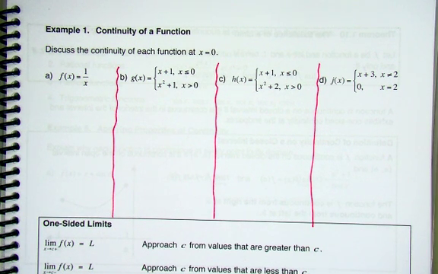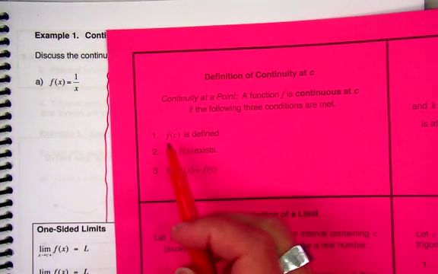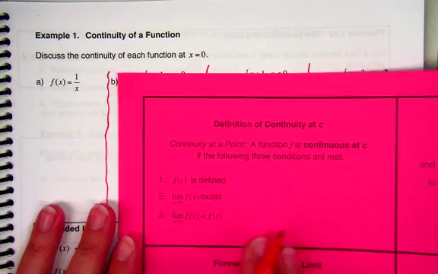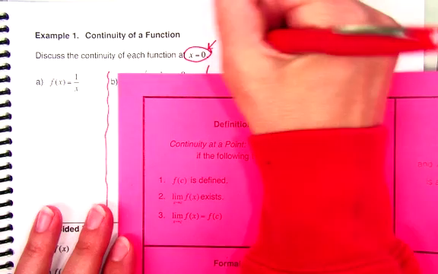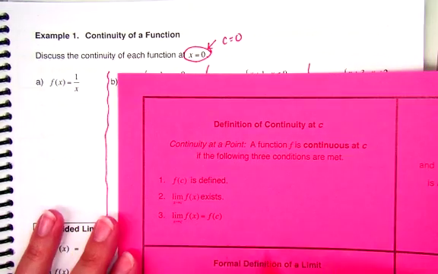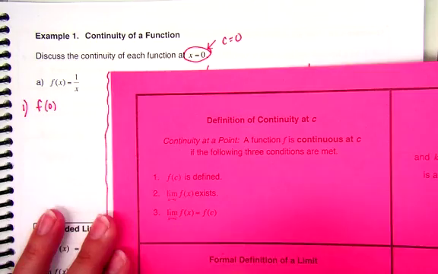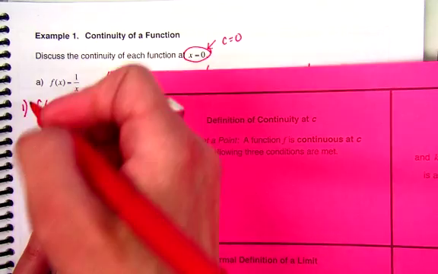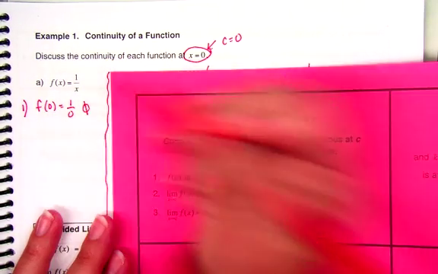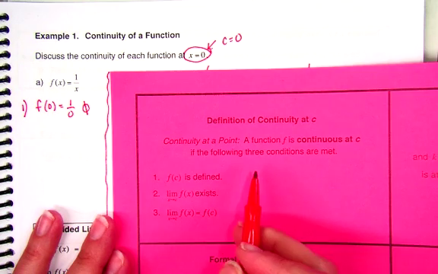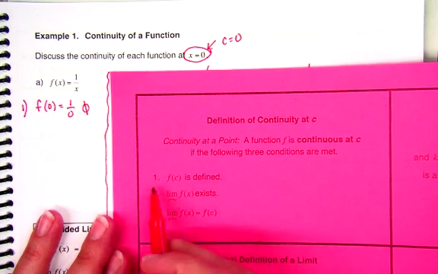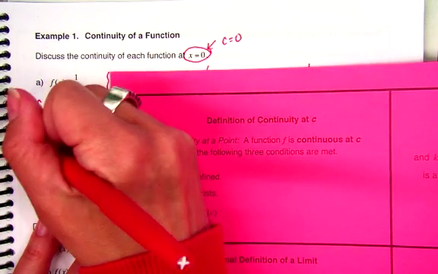So I'm going to use that definition, and we're just going to go through to prove that something's continuous or not continuous. You're just going to go through step 1, step 2, and step 3. Okay, so here it is on your note card. Step 1 says f of c is defined. We're trying to discuss it at x equals 0, so c is 0 in this case. So I want to know, is f of 0 defined? Well, if I plug in f of 0, what do I get? I get 1 over 0. That's undefined, and I'm already done. Because step 1 is not working, it's not defined, and so I can say, therefore, not continuous.